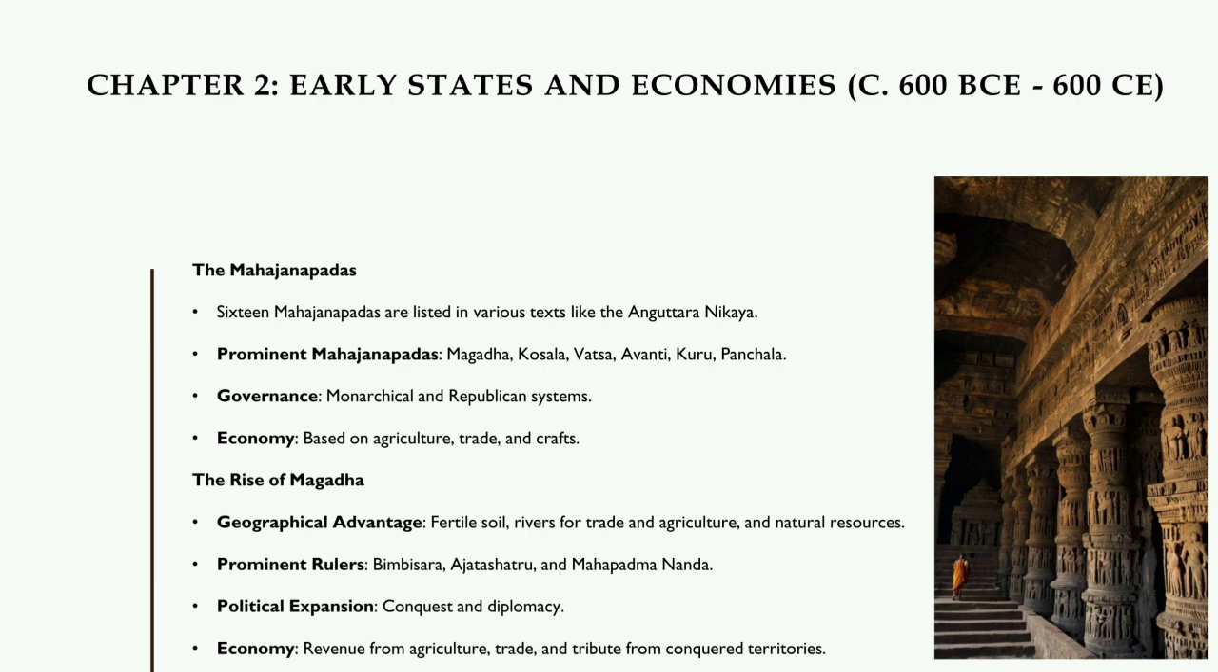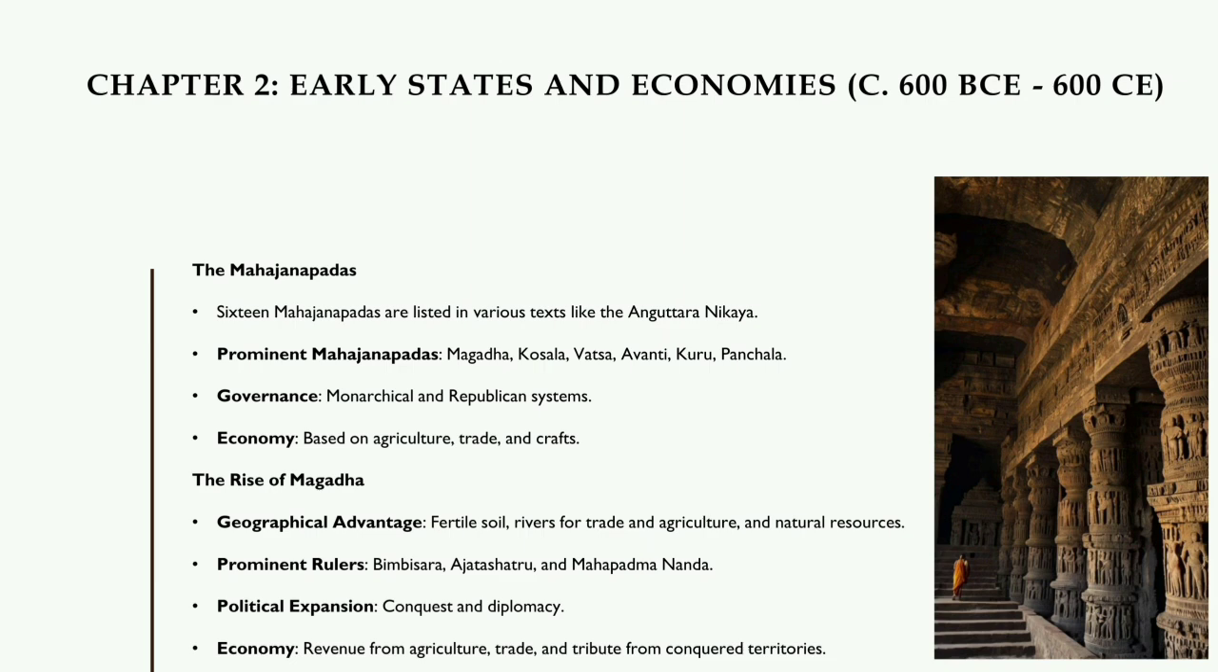The Mahajanapadas. 16 Mahajanapadas are listed in various texts like the Anguttara Nikaya. Prominent Mahajanapadas: Magadha, Kosala, Vatsa, Avanti, Kuru, Panchala. Governance: monarchical and republican systems. Economy based on agriculture, trade, and crafts.